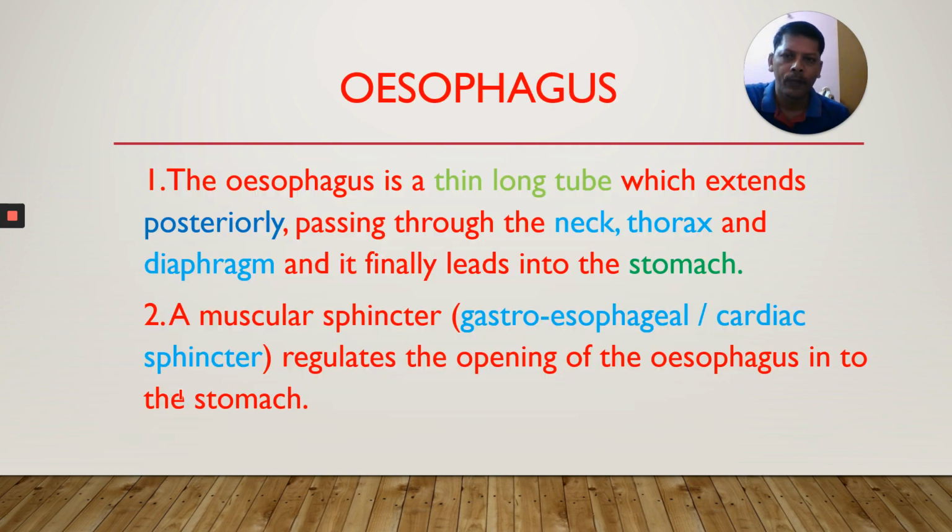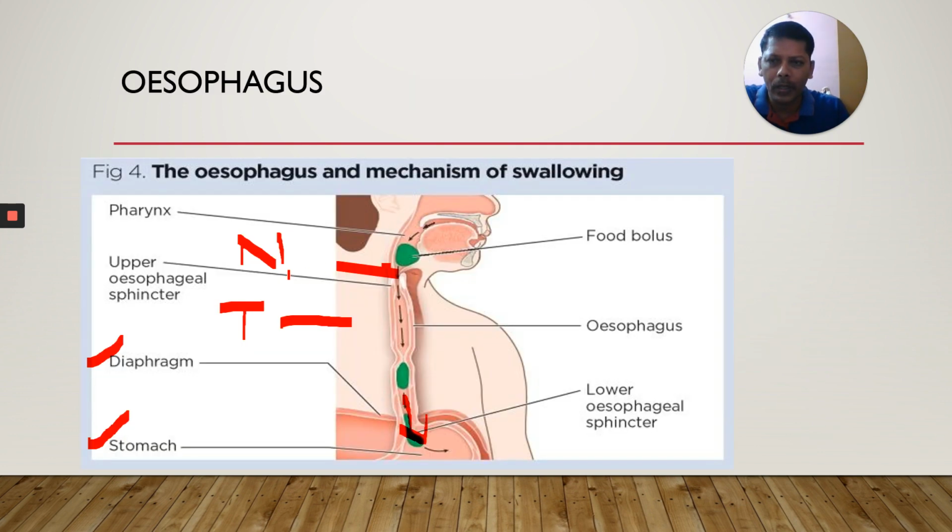Is it clear? The esophagus is a thin long tube which extends in which direction, anteriorly or posteriorly? Posteriorly. It passes through the neck, through the chest or thorax, and also through the diaphragm. There is an opening in the diaphragm, it passes through that opening, and finally it opens into the stomach. Is it clear? Next point.